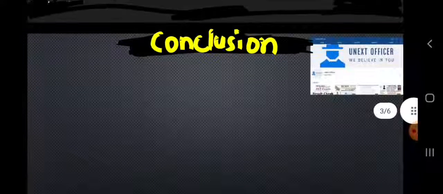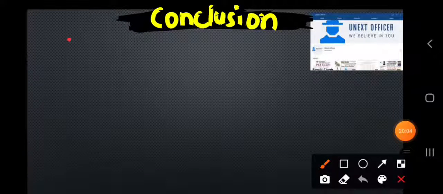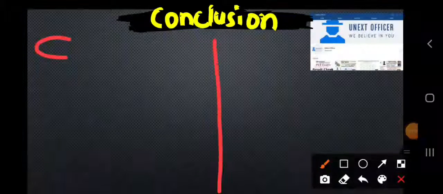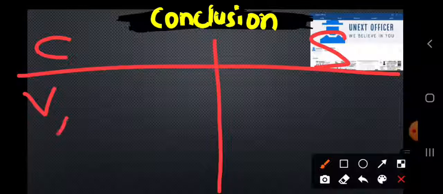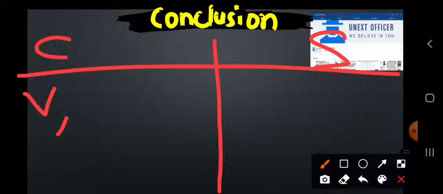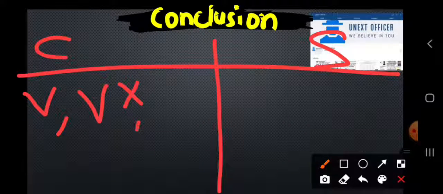Here I'm writing common sense, and this is what we have to write about sociology. Common sense is based on values, lacks validity, lacks verifiability.